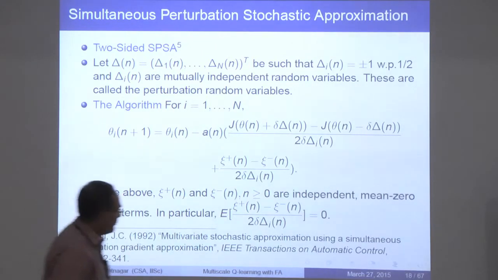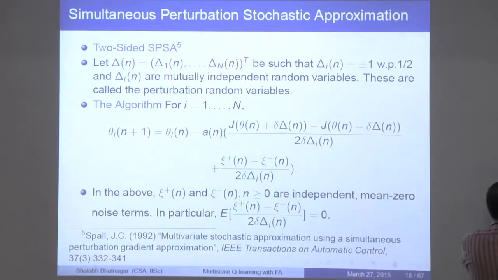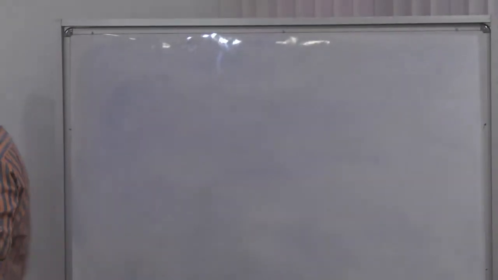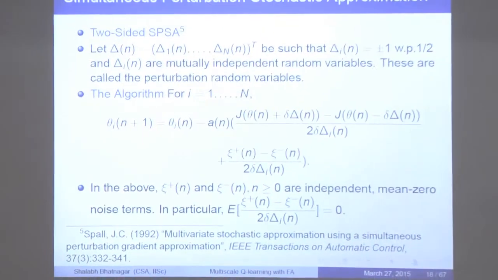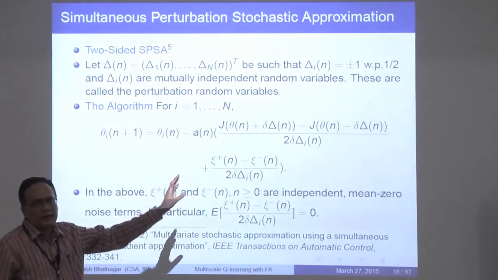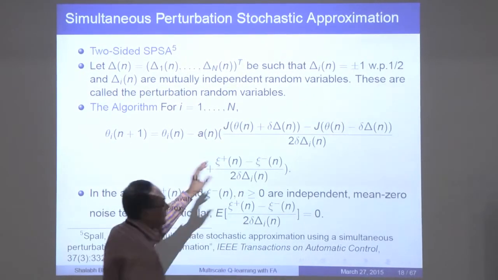Now the reason why it works is the following. First, the algorithm. What he said was, let's say delta is this vector of delta 1 to delta n, with n being the parameter dimension. And let's say these delta i's are symmetric Bernoulli IID random variables, so delta i n is plus or minus 1 with probability half.